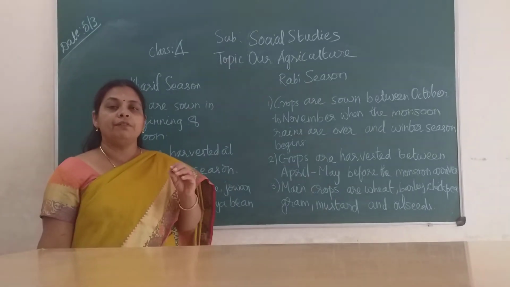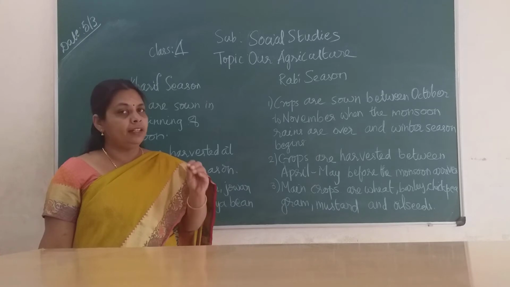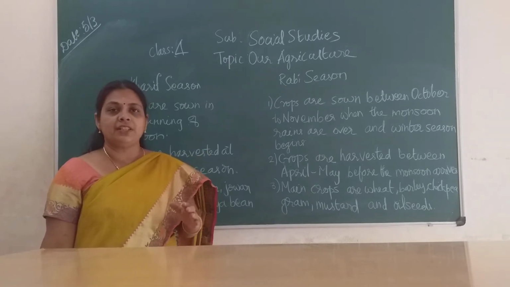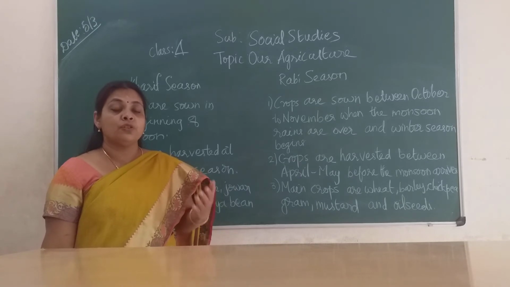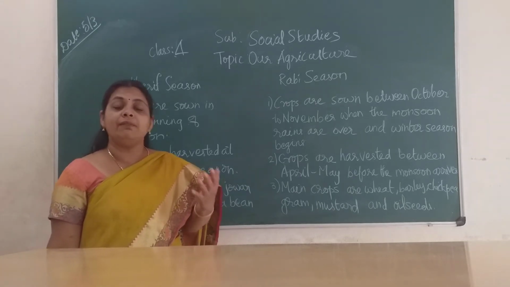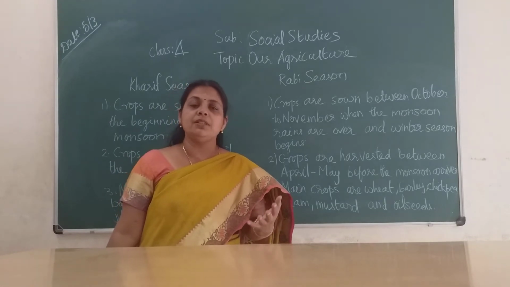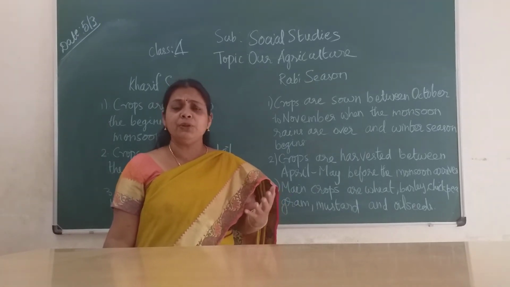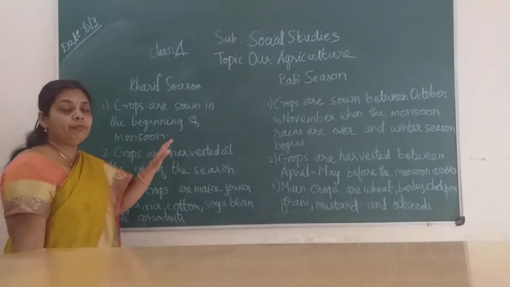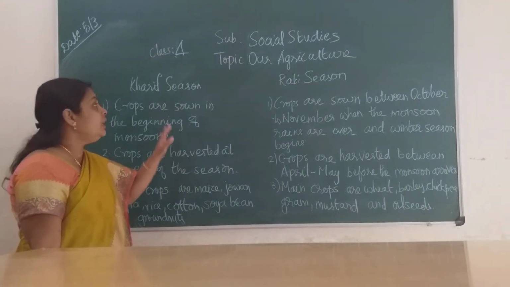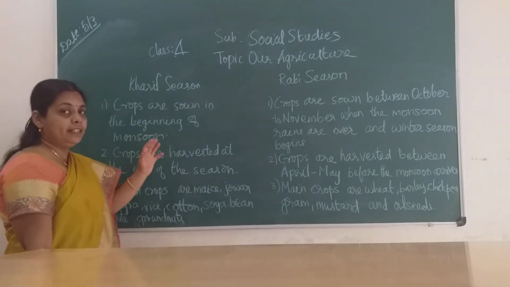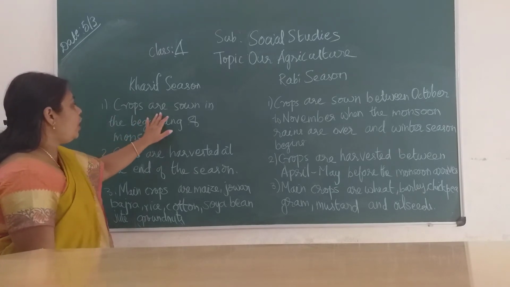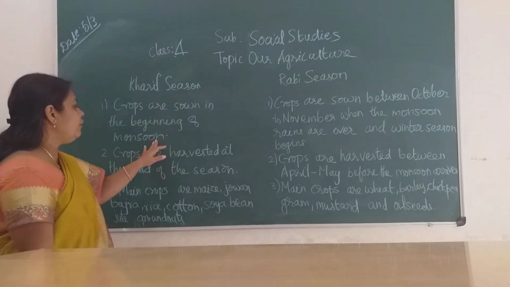So we have to know that India depends on the monsoon rains. We have two monsoon seasons here, children: one is the southwest monsoon and the other one is the northeast monsoon. When the monsoon rain comes, people will be very happy because they can sow the seeds and get a good harvest. So we will discuss the difference between Kharif season and Rabi season and what crops are grown in each season.